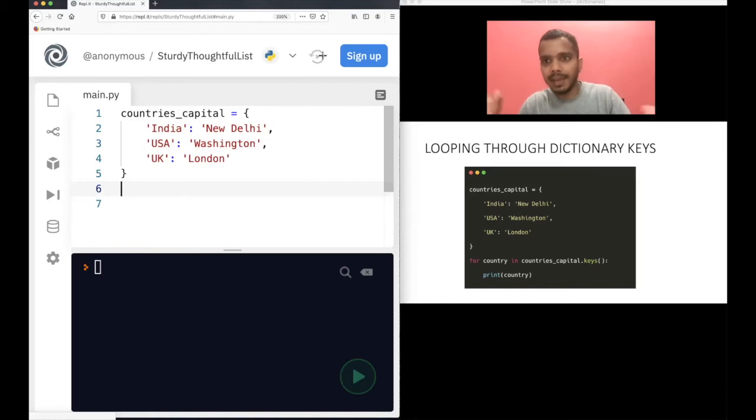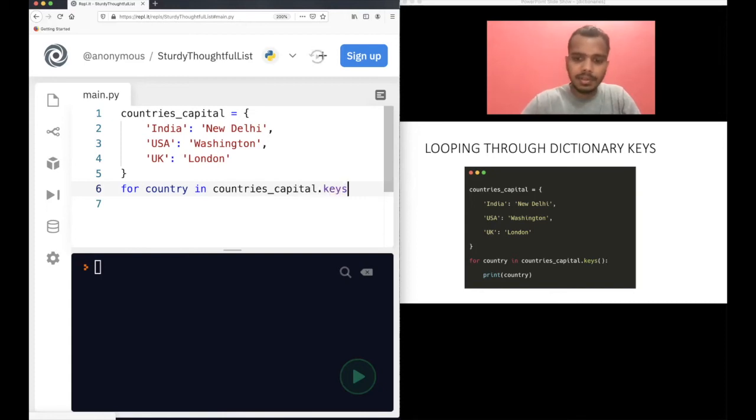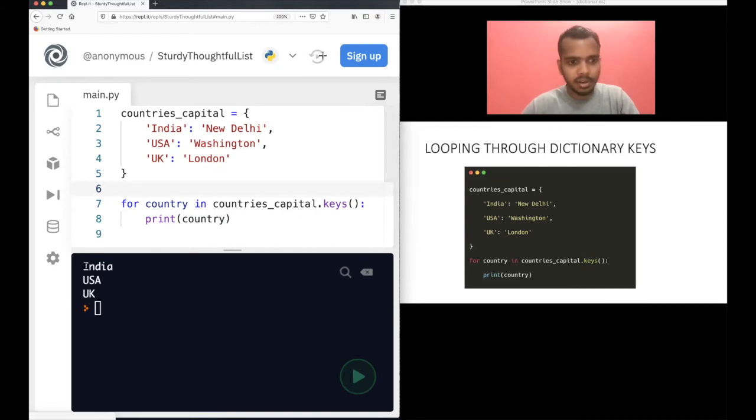I do not want values, and both of these. I just want keys. How you can do this is, for key, or just write country. Any name you can take, because for me, what is the key here? For me, the key name is country name here. So I can also write for country in countries capital. Okay, then just write keys. When you just want to access keys, just mention keys here. Print country. Just run this and you will see that all the country names got printed here: India, USA, and UK.